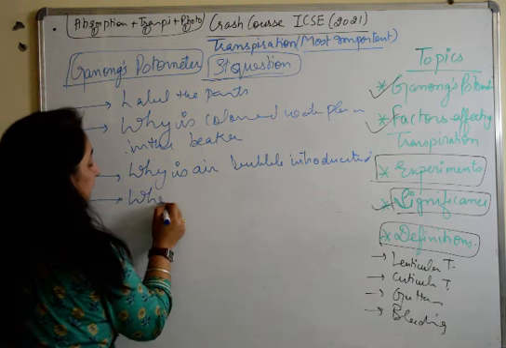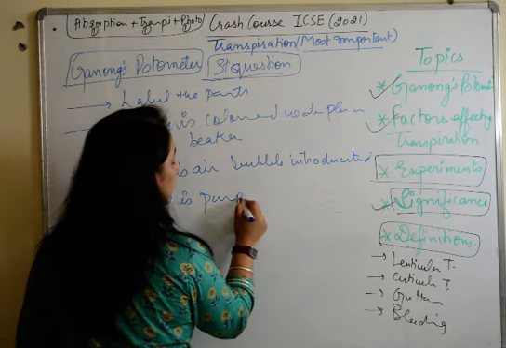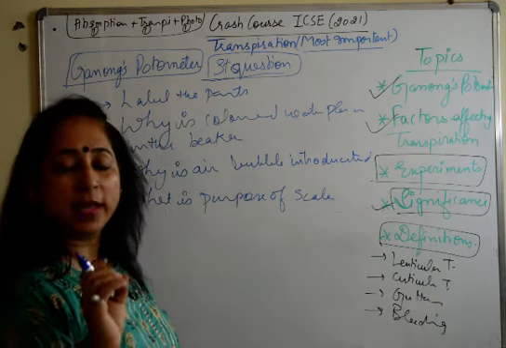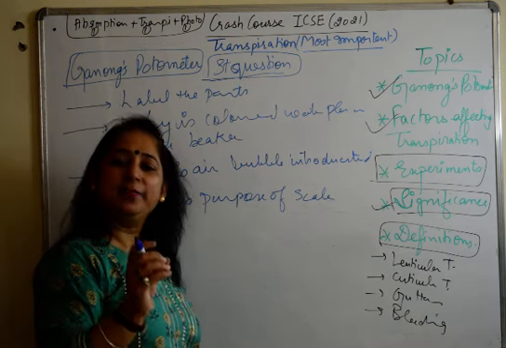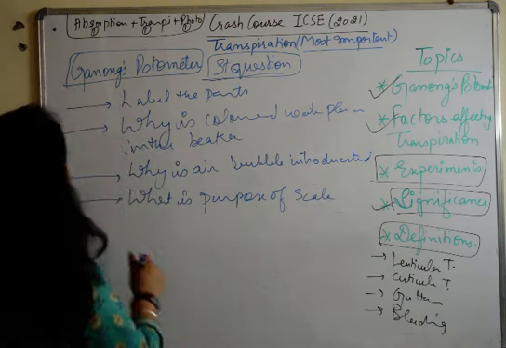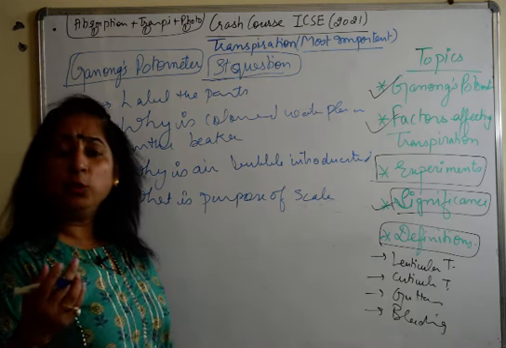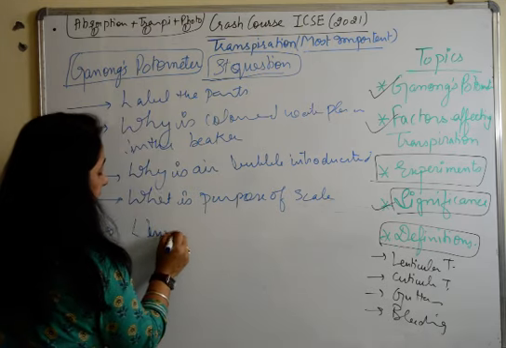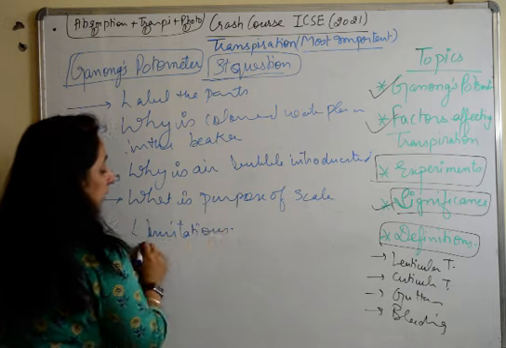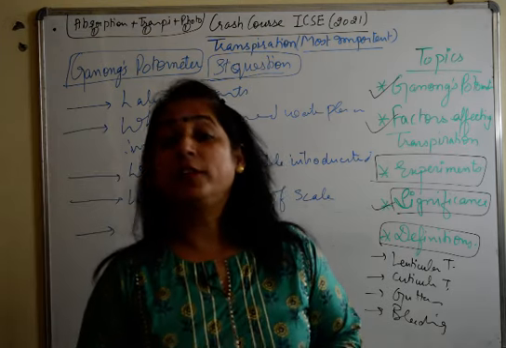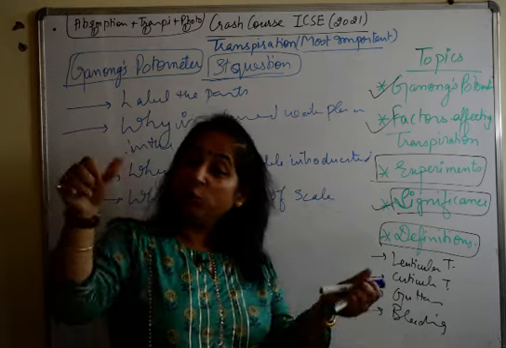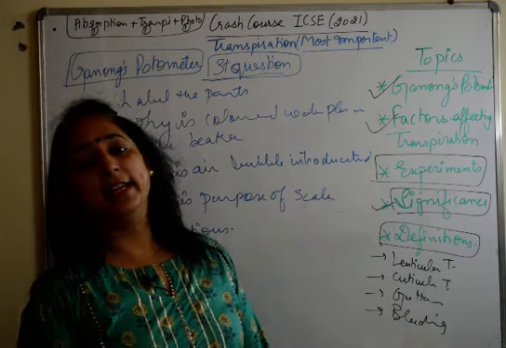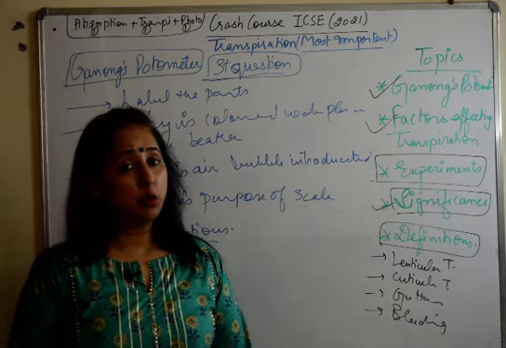So what is the purpose of the scale? The purpose of the scale is just to take correct readings, so that you can identify the amount of water that is transpired. Then what are the limitations? Very important question. The limitations are that the twig which is kept there will not remain alive for a longer period of time, and introduction of the air bubble is a very tedious task. It takes a lot of time to introduce it. So these are a few limitations of Ganong's potometer.